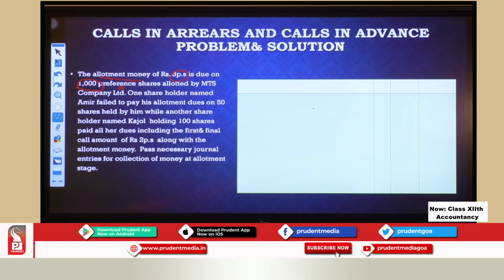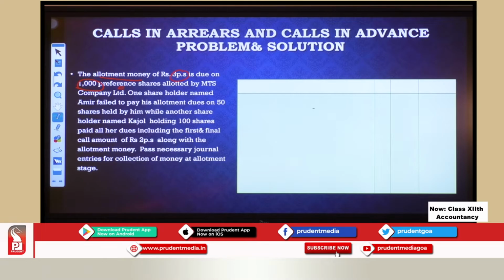One shareholder named Amir failed to pay his allotment dues on 50 shares held by him, while another shareholder named Kajal, holding 100 shares, paid all her dues including the first and final call amount of rupees 2 per share along with allotment money. Pass necessary journal entries for collection of money at allotment stage.